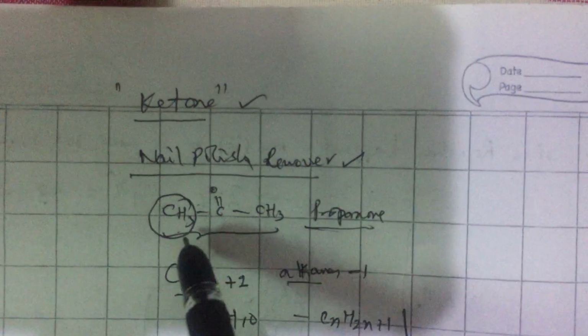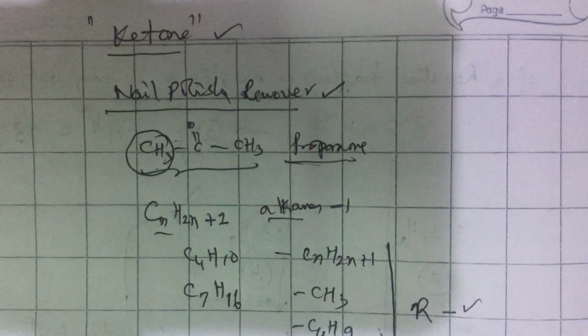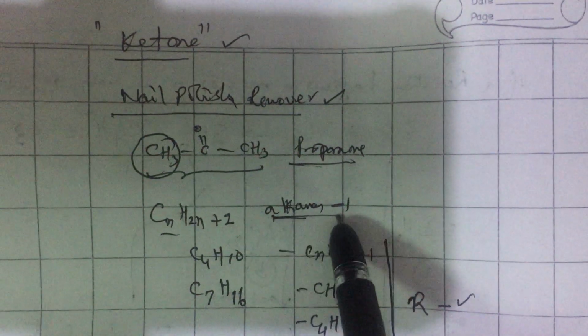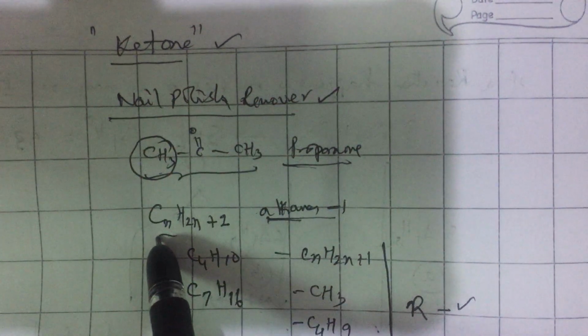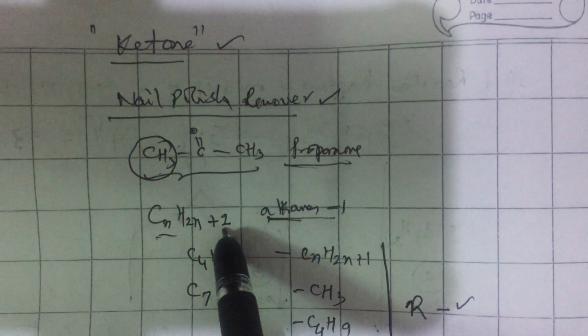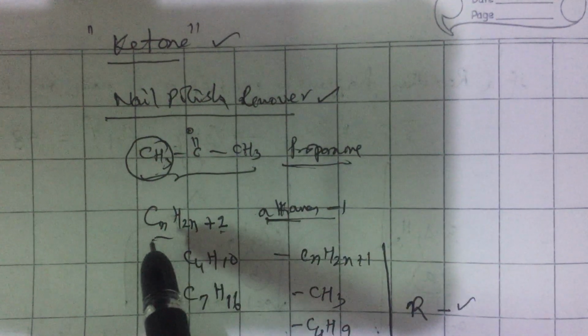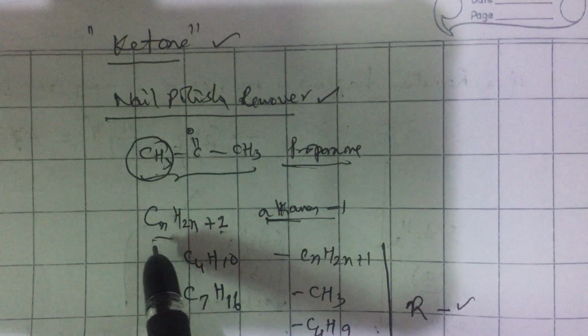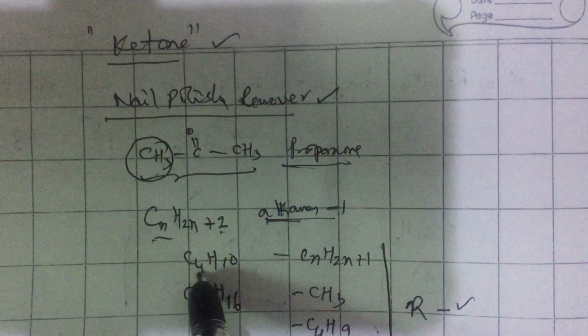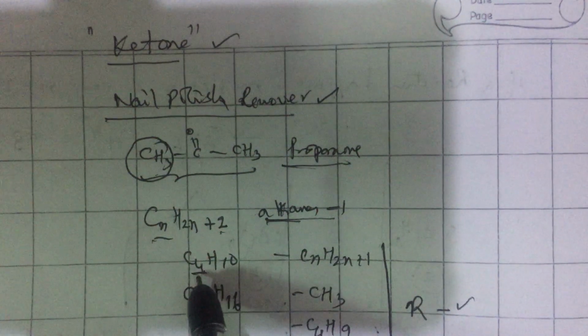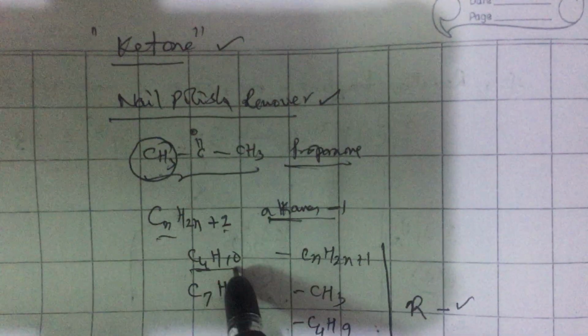Then what is CH3? There is a class of organic compounds called alkanes which can be represented by a formula CnH2n+2. N can be anything: 1, 2, 3, 4, 5, 6, 100, 200, 500, 1000. If n is equal to 4, I get C4H10, called butane.